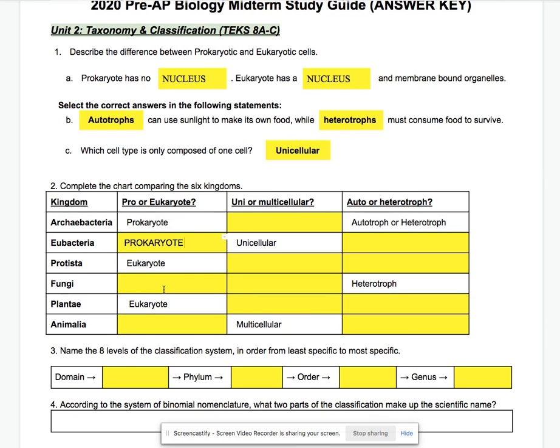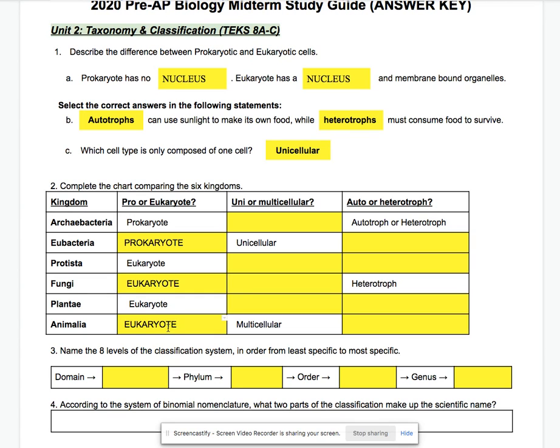The rest, Protista, fungi, plantae, and Animalia, are eukaryotic. So only Archaebacteria and Eubacteria do not have a nucleus, while all the other kingdoms do have a nucleus surrounding the DNA.